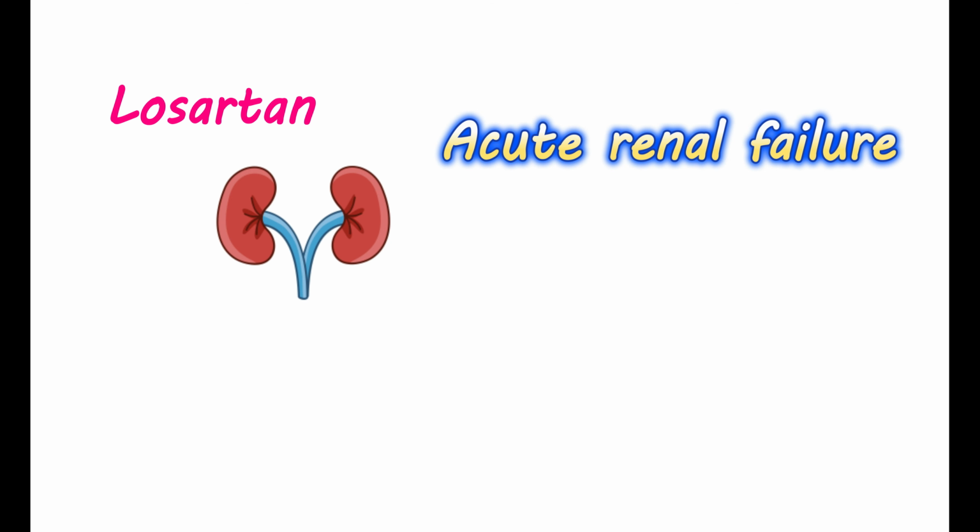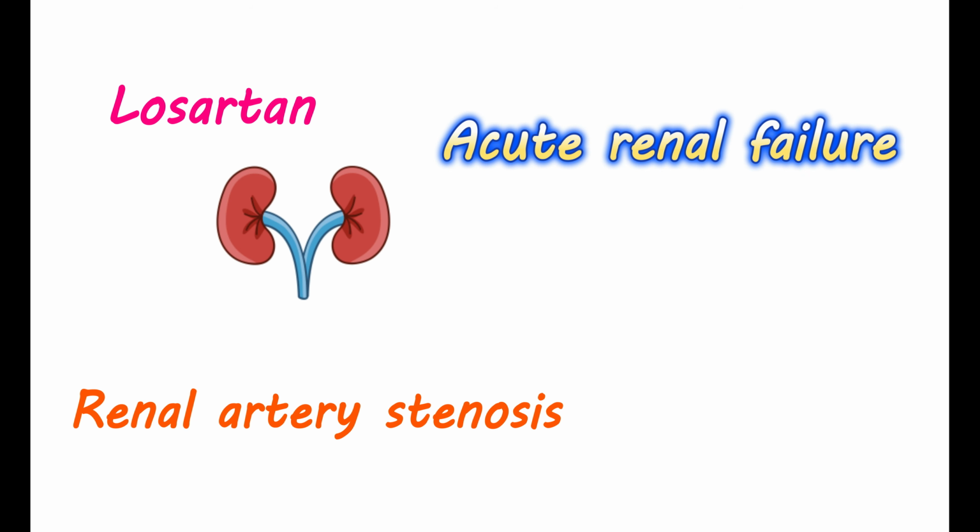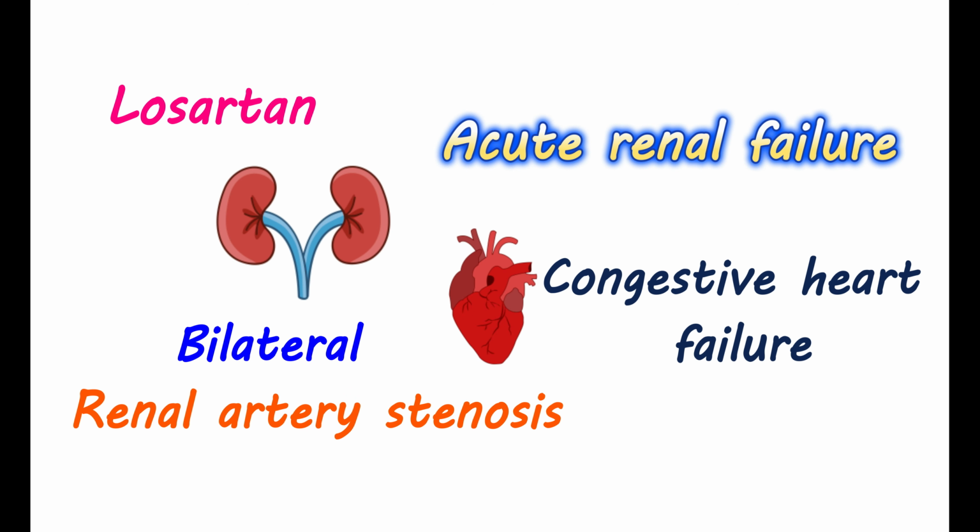For example, in people with a condition called renal artery stenosis, they may have contractions of the arteries supplying the kidneys. This contraction may be due to the formation of plaques within the blood vessels. Otherwise, it may be due to increased thickness of the artery walls. Such people may experience high blood pressure, reduced renal function, and it may even lead to acute renal failure. Losartan can reduce the blood pressure, but when it is given to people with bilateral artery stenosis, it can further reduce the renal functionality, leading to acute renal failure. Similarly, in people with severe congestive heart failure, this medication may cause renal failure.